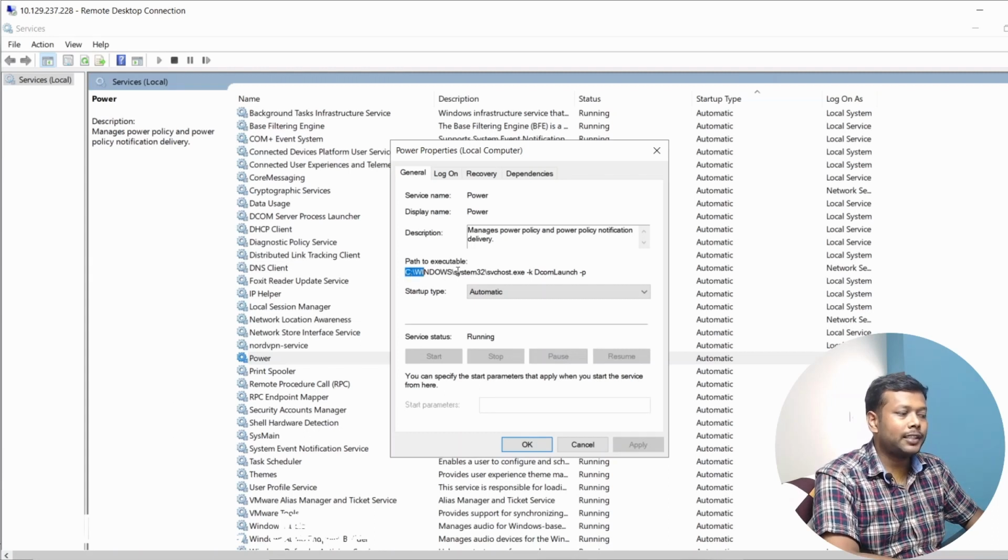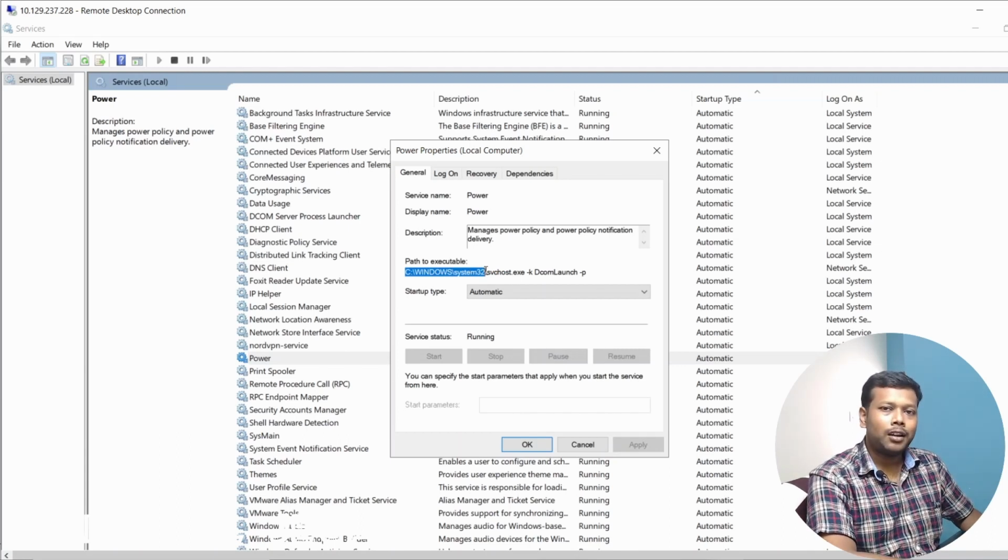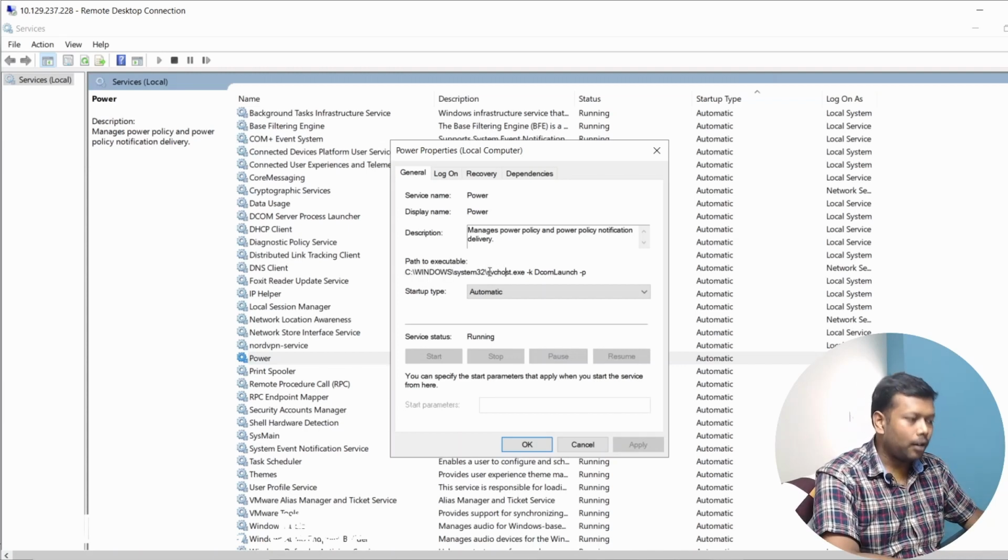You can see most of the services are present in this Windows System32 folder, because this folder contains crucial files which are mandatory to run the Windows operating system. And from this path, it fetches the file called svchost.exe. This is the executable executed by this particular service. And also the service is currently running.